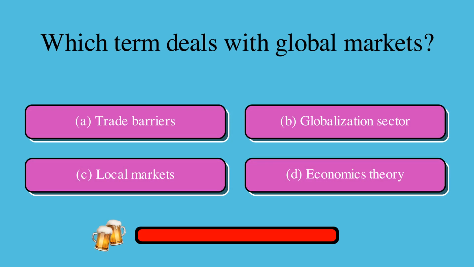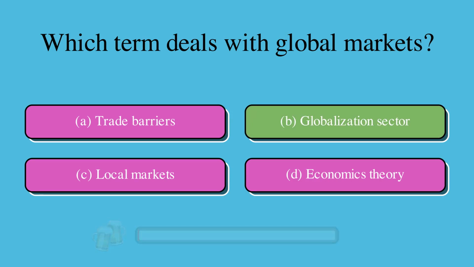Which term deals with global markets? Is it A, trade barriers, B, globalization sector, C, local markets, or D, economics theory? The correct answer is B, globalization sector.